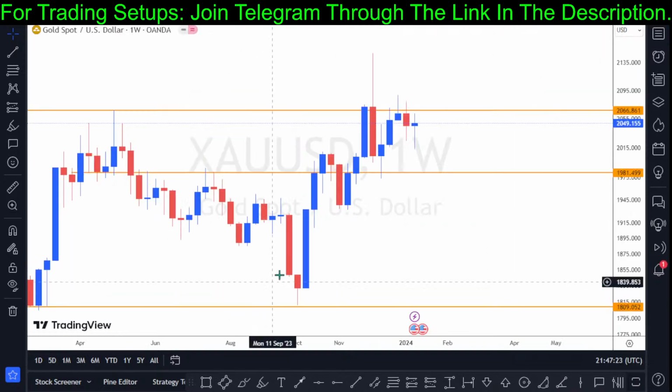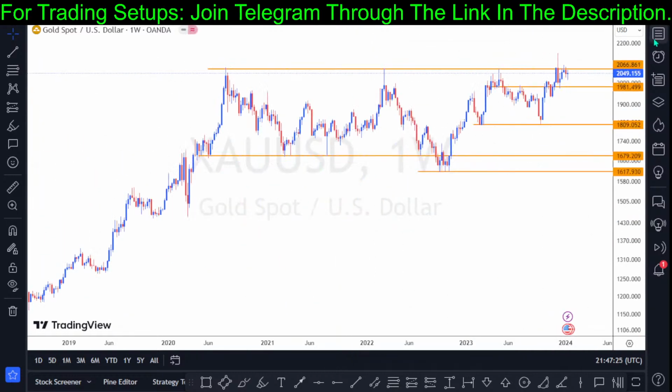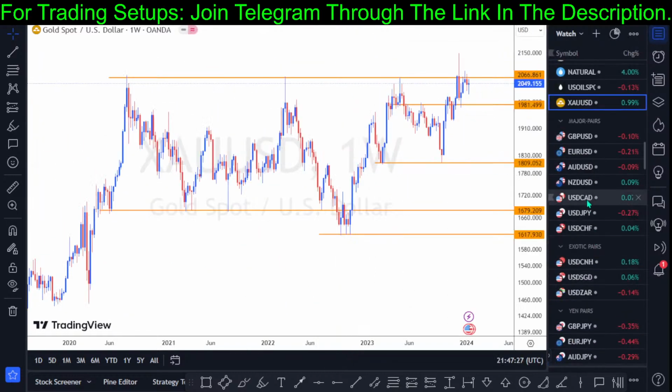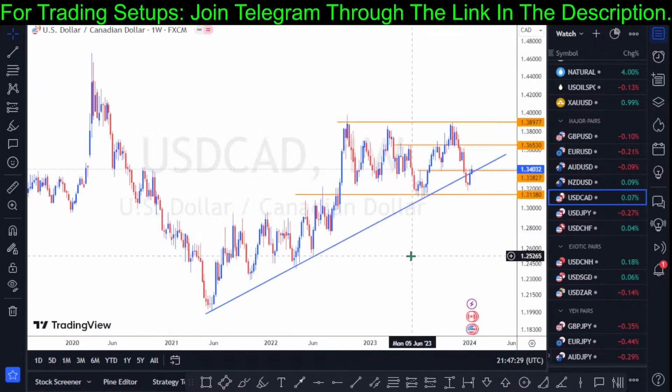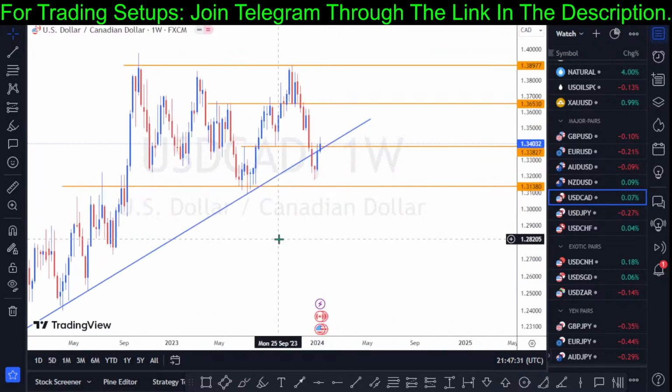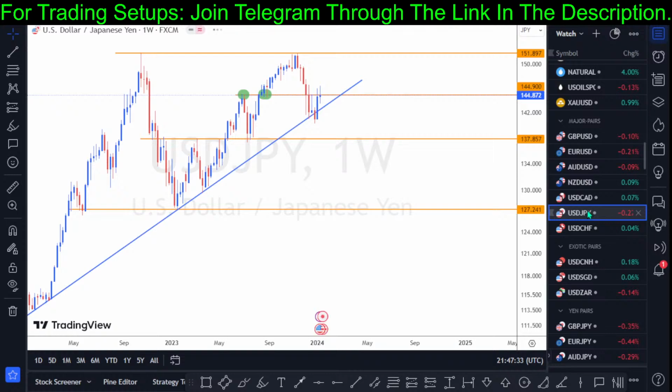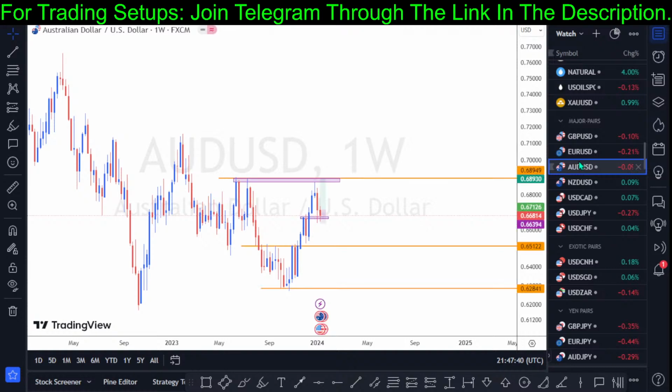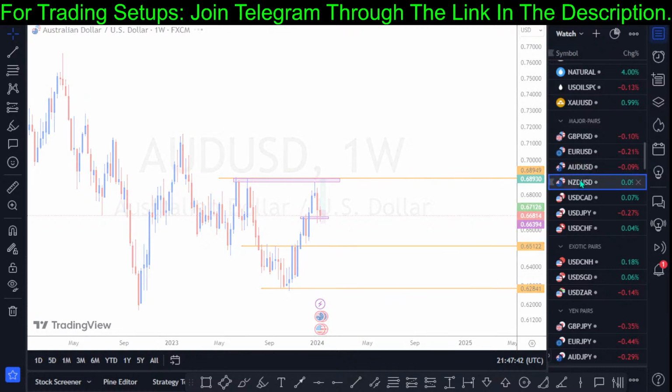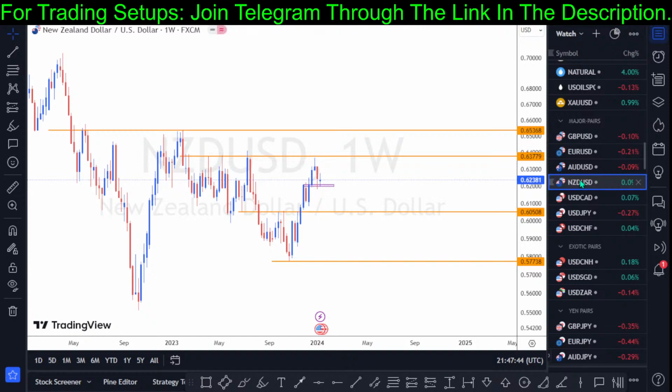Let's check the USD/CAD. Have this on your list. And the USD/JPY, have this asset on your list. These are trendy markets. And then Australian dollar paired against the USD, have this on your list. And the New Zealand dollar paired against the USD, have this on your list.